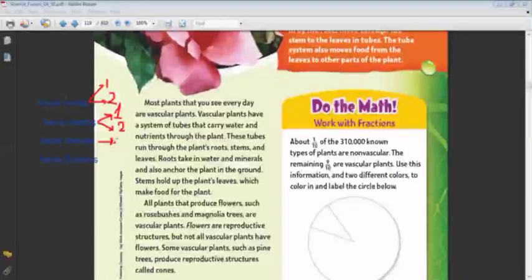Cones contain the seeds inside them like the flower. But not all vascular plants have flowers. Inside the vascular plants, we can sort the plants into two groups: flowering plants, or plants that can form flowers, and conifers, or plants that have cones with seeds inside.